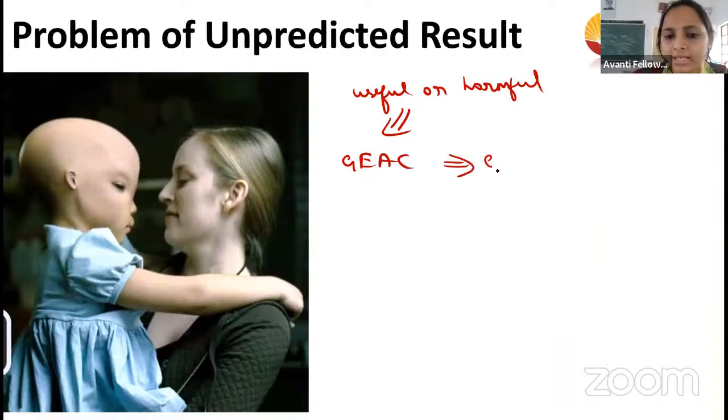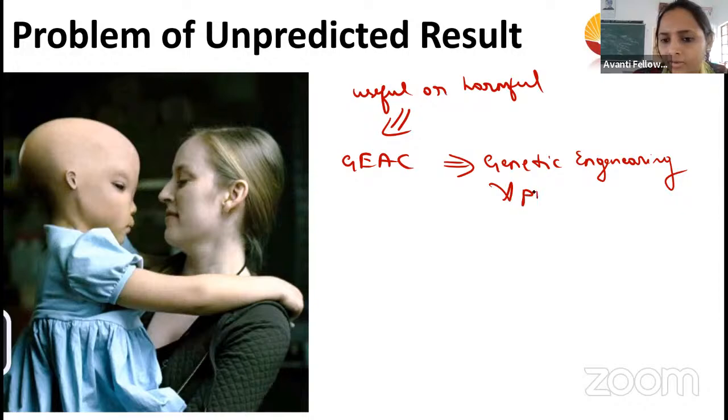What do you mean by GEAC? Genetic Engineering Approval Committee. We have to take permission from the Genetic Engineering Approval Committee, and then only can we use that genetically modified organism. Otherwise some wrong things could happen. That is the reason.